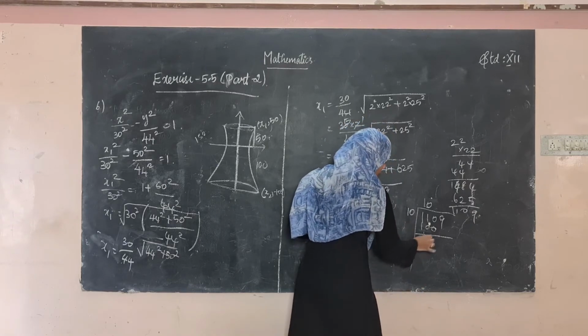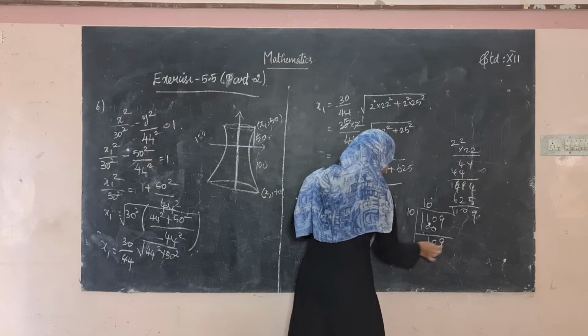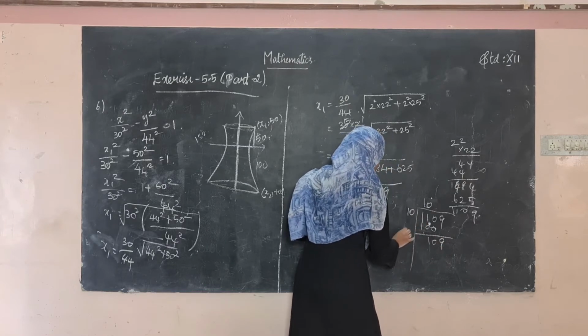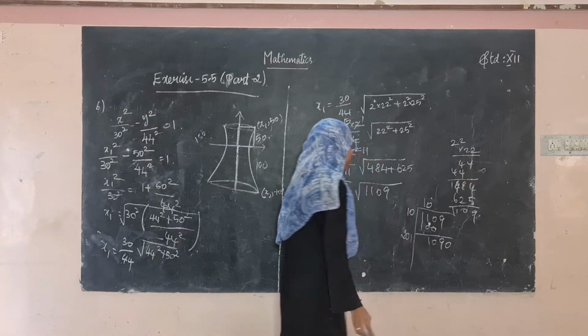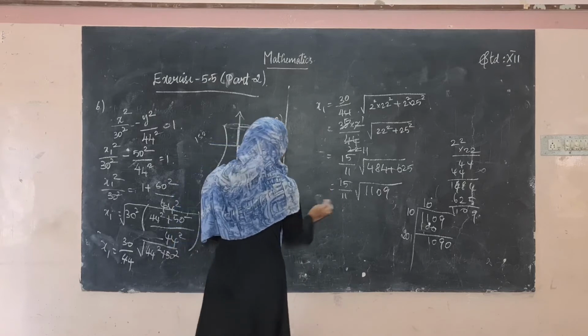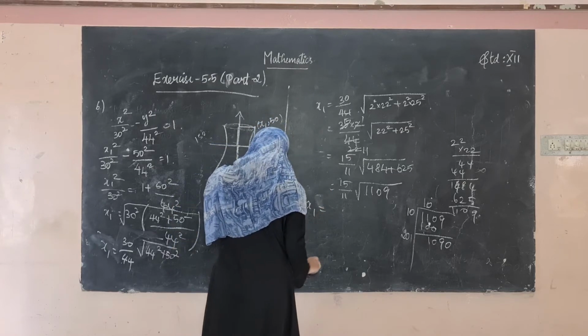So the balance is 109, and again here it will be 20. So again, you have to put one number and it will go like this. After solving, you will get the value of x1 as